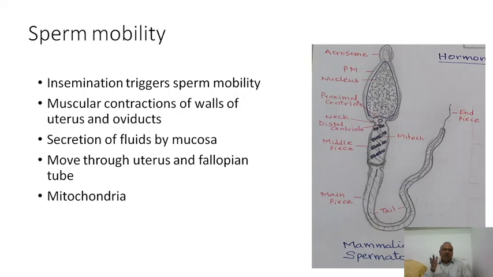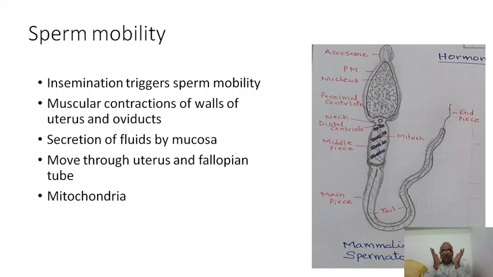Okay, the movement is very, very slow, millimeters per second only. The muscular contractions of the walls of the uterus and oviducts, and secretions of fluids by the mucosa, move the sperm towards the fallopian tube where the egg is. I mention once again, there are two fallopian tubes, but the egg is liberated at only one fallopian tube.